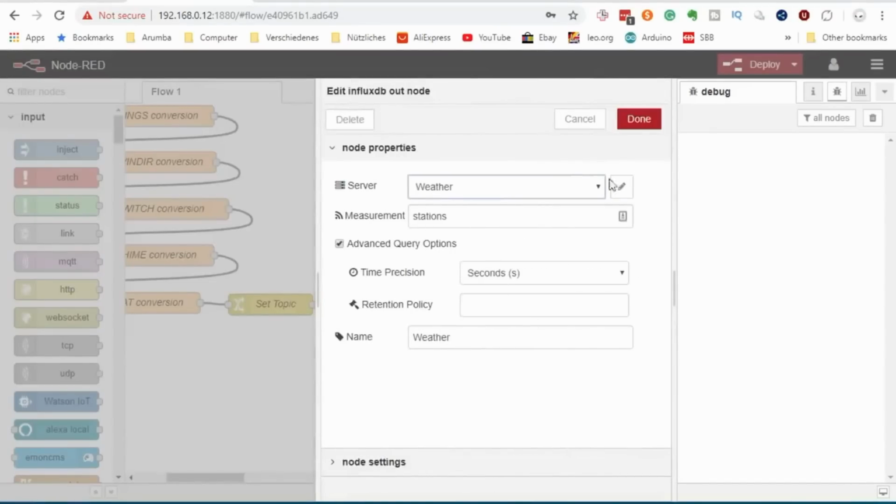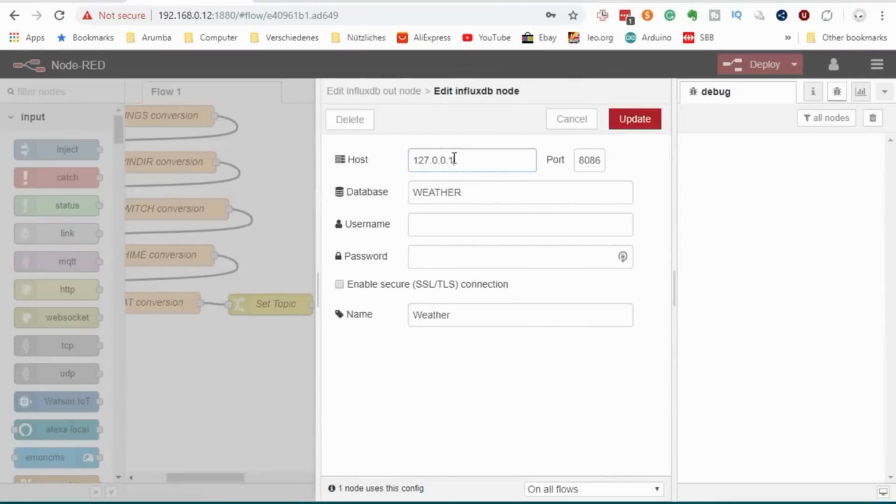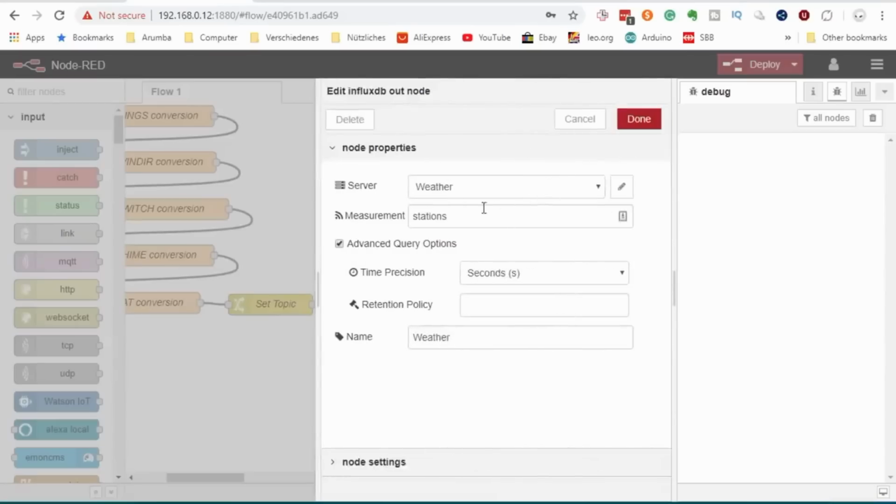Because Node RED and InfluxDB run on the same machine, we can use 127.0.0.1 or localhost as address and port 8086 as defined earlier in the setup of InfluxDB. We call our database weather and use the credentials of our Pi user created before. And we use the measurement stations.